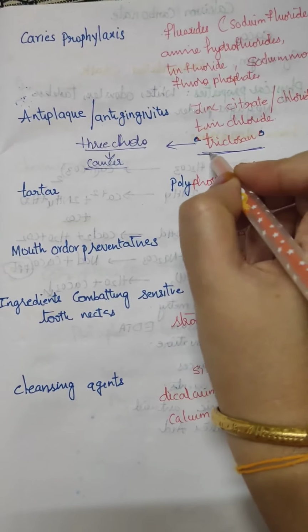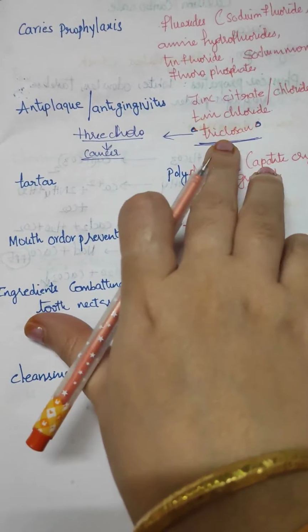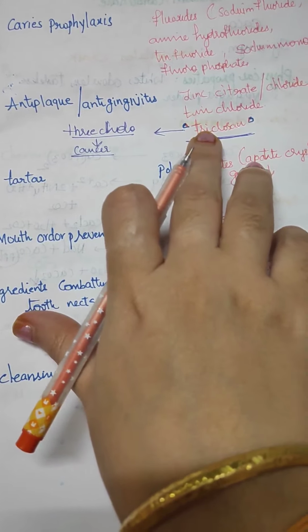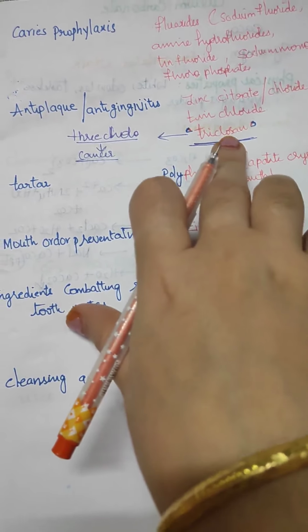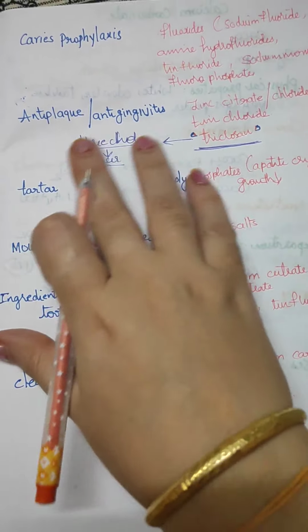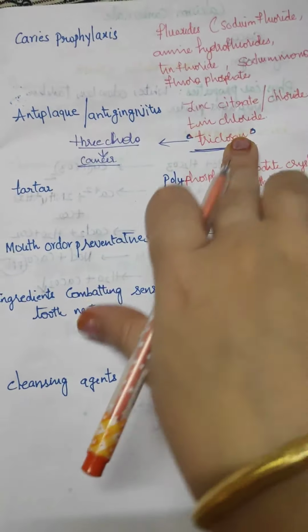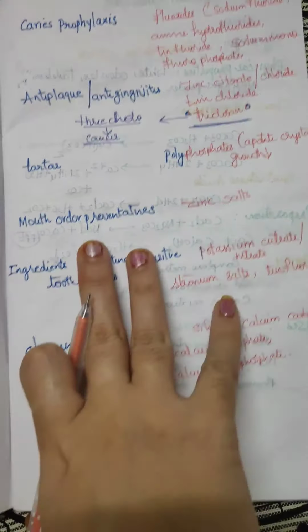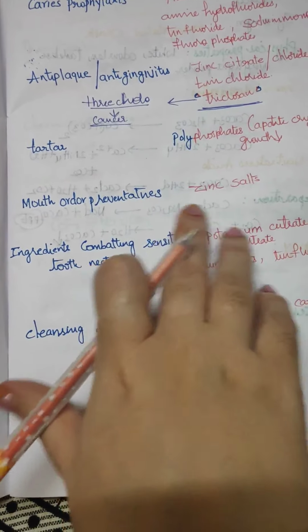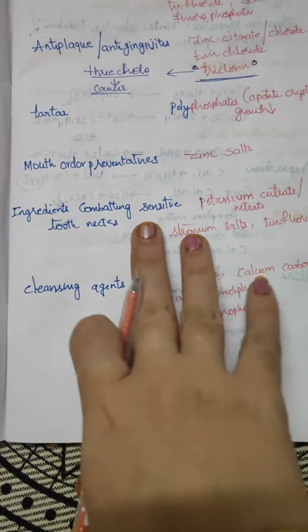Okay, in oral care, Total Care, Colgate Total Care toothpaste has triclosan. Please be aware of this and don't use triclosan containing products. Okay, next tartar: polyphosphates. Okay, next mouth odor preventives: zinc salts, mostly zinc salts prevent odor smells.